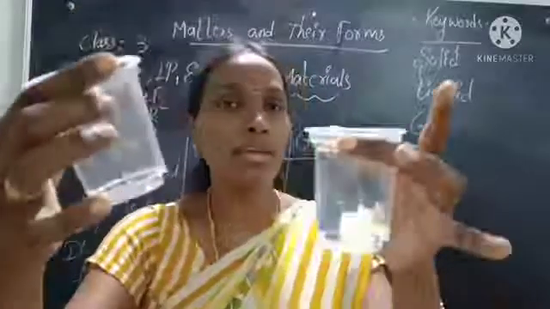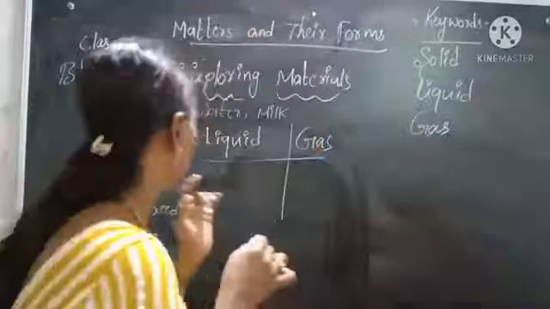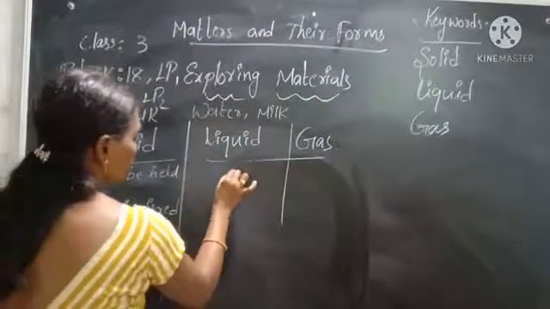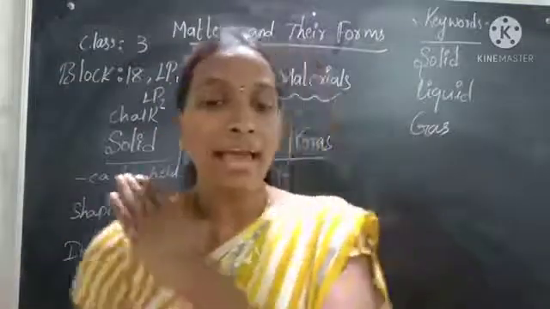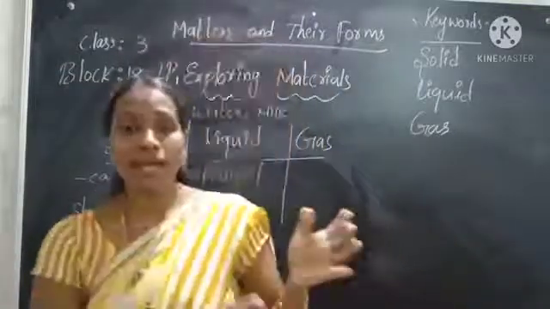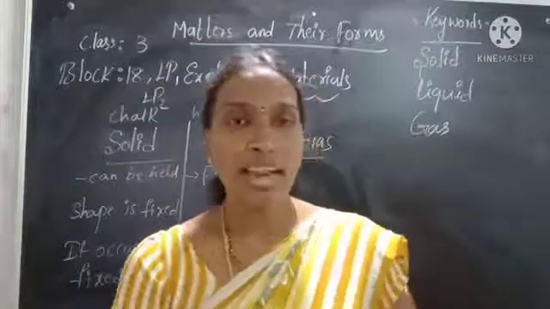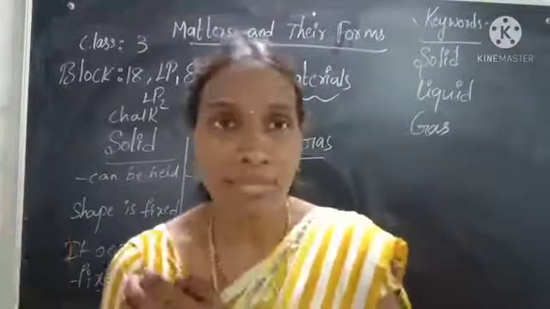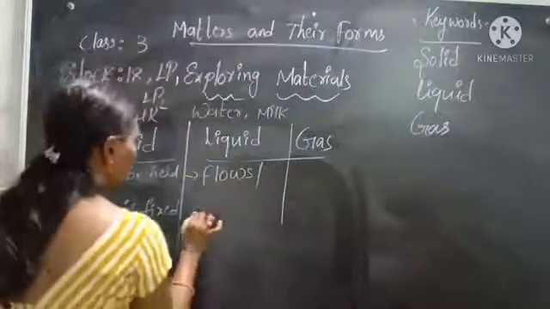Liquids can flow. If I pour it, it flows and can be poured. Its shape changes. When I pour this water in the glass, it changes shape, and if I pour it into another container, it will change shape again.